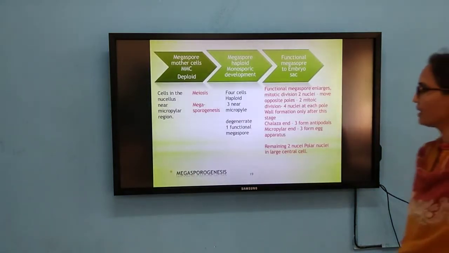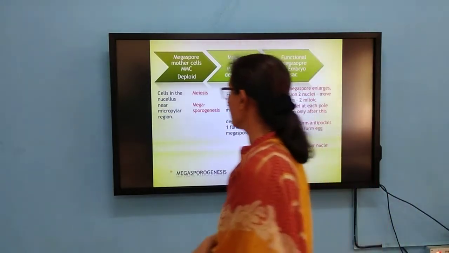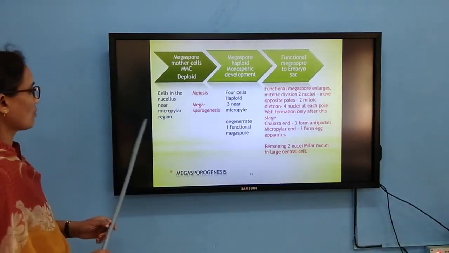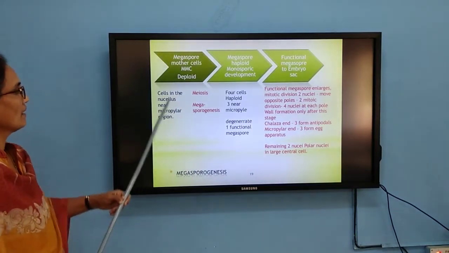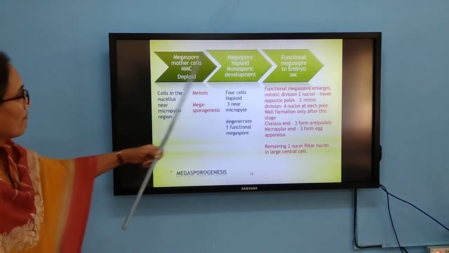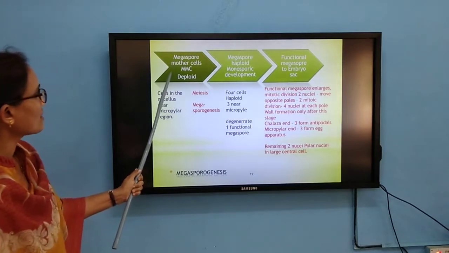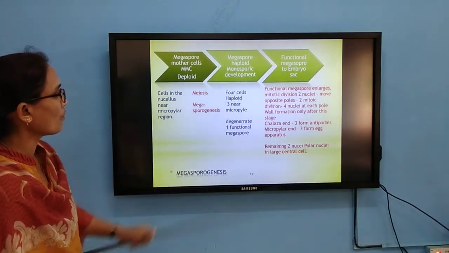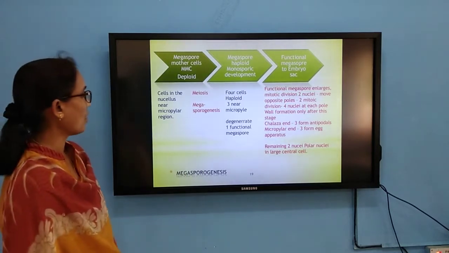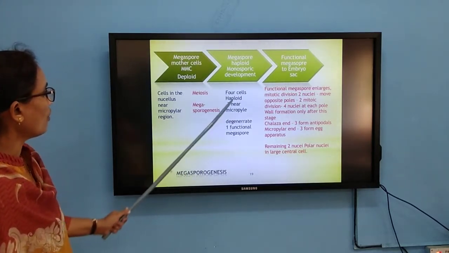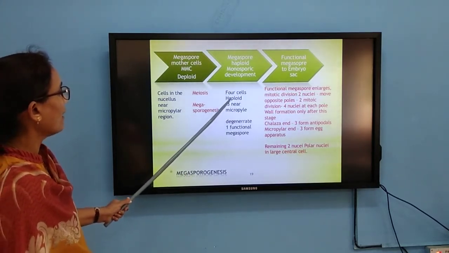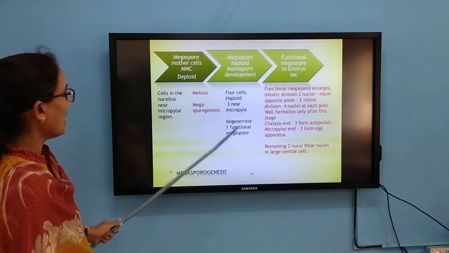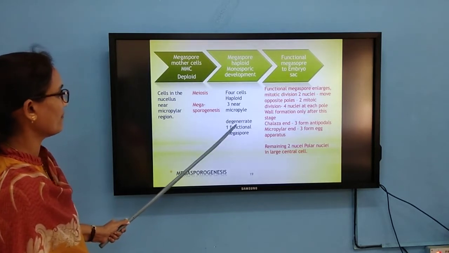Here you can see cells in the nucellus near the micropylar region undergo meiosis, forming megaspores from megaspore mother cells. This is called monosporic development. Of the 4 haploid cells in the micropylar region, 3 will degenerate and only 1 will become functional.